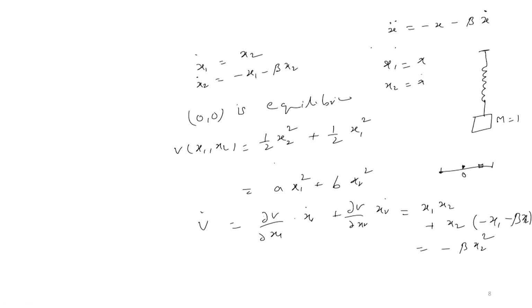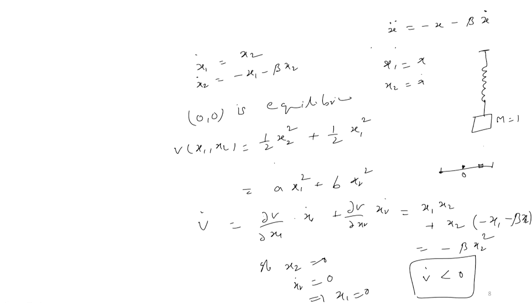But we can easily see that if x2 is 0, x1 has to be 0, because if you substitute in the equation, if x2 equal to 0, that will imply x2 dot is also equal to 0. So, from the second equation, x2 dot is 0, x2 is 0, that will imply x1 is also equal to 0. So, the V dot has to be negative semi definite, V dot is negative definite actually.